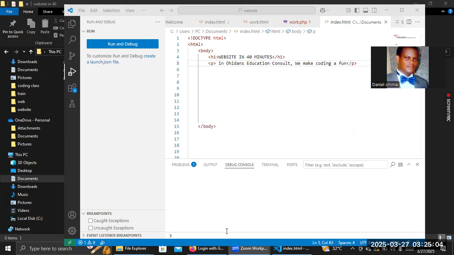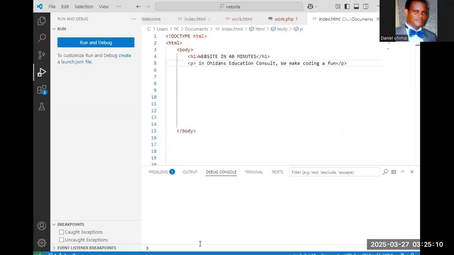What I want to do is to add color to this place. Now you know, HTML is just the block. Now CSS will be called the paints.